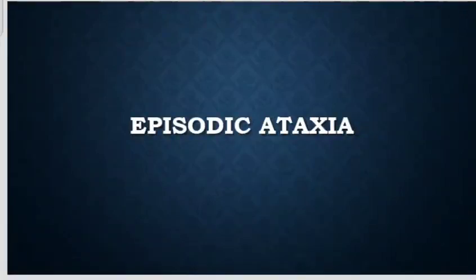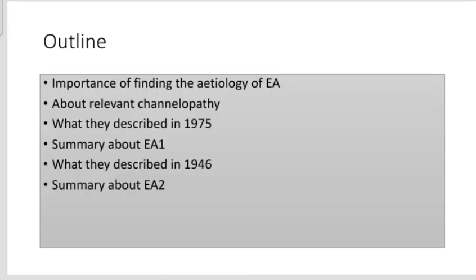Hello, today my topic is episodic ataxia, and I would like to talk about it under 6 subheadings. This is the outline. First, let's see the importance of finding out the etiology of episodic ataxia, then about relevant channelopathy, then I'll describe a story that happened in 1975, then I'll summarize episodic ataxia type 1, then I'll describe a story that happened in 1946, then I'll summarize episodic ataxia type 2.